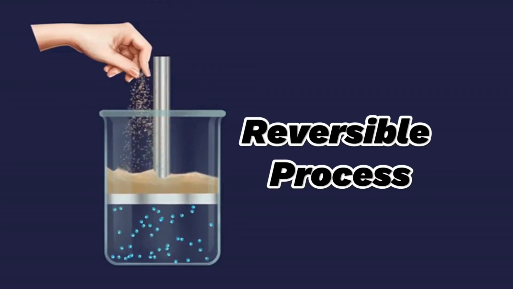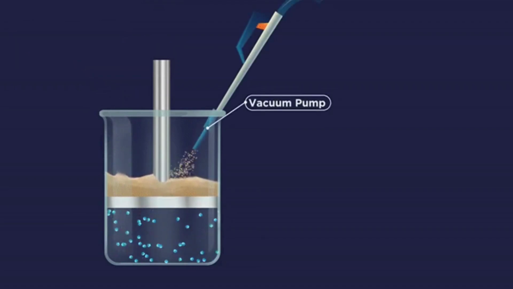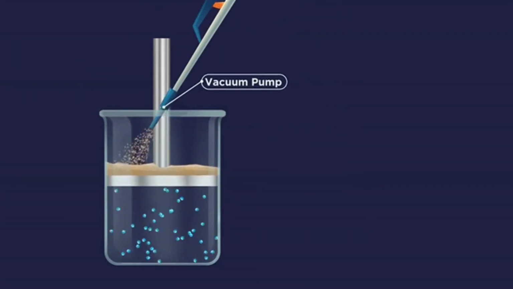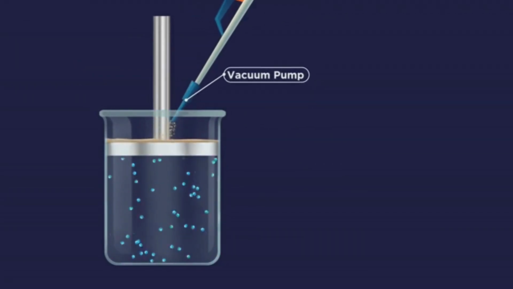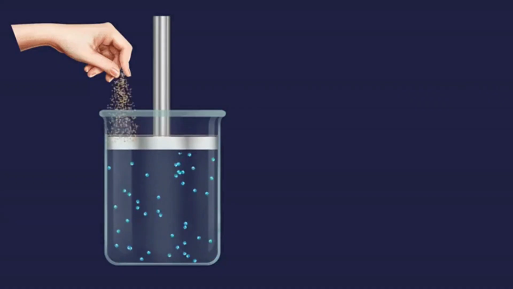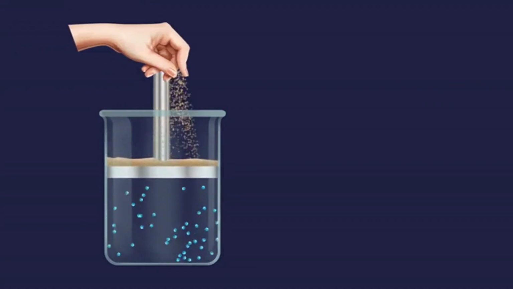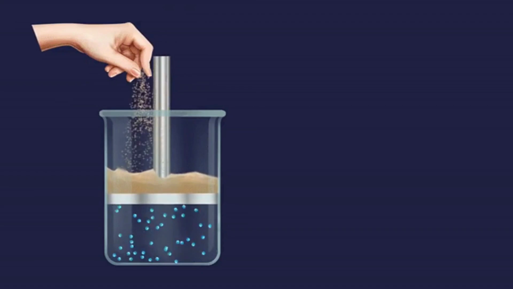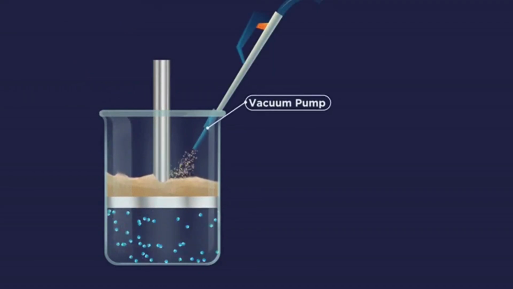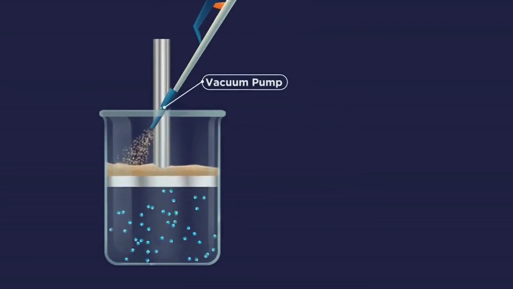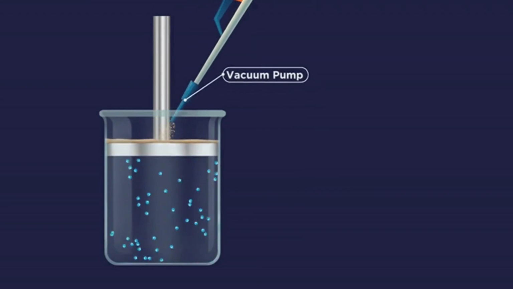We assume that the piston is massless and frictionless. Here, we put some grains of sand on top of the piston and thereby increase the external pressure on the gas. Notice that the piston is going down and the gas is getting compressed. The movement of the piston is barely visible to the naked eye. So, if the sand grains are added and removed, the volume change will be the same amount in both compression and expansion, respectively, without changing the universe condition.